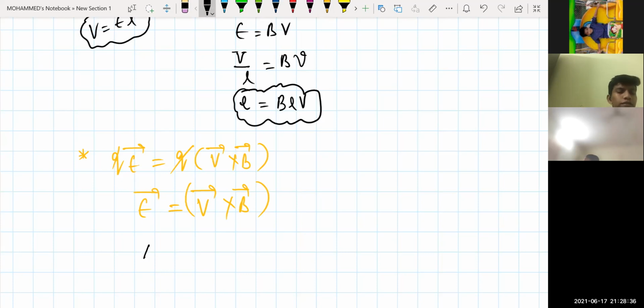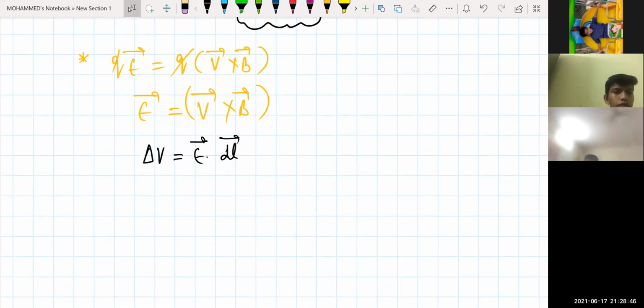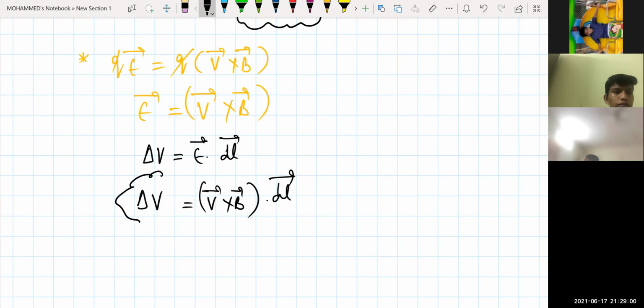We know that the potential difference is equal to the integral of E dot dl. Everything is a vector quantity, but electric potential is a scalar quantity, because the dot product of two vectors is a scalar. So what we got here is V bar cross B bar into dl bar. This is your motional EMF formula in vectors.